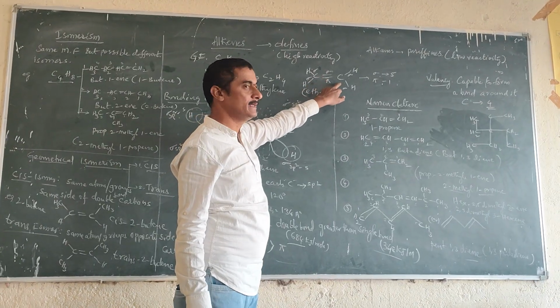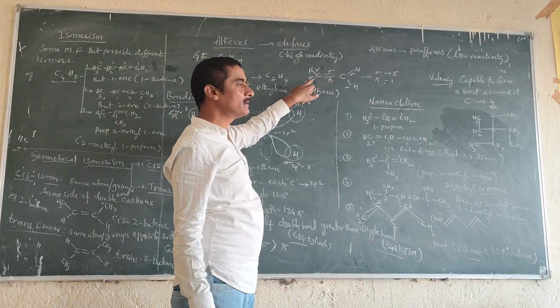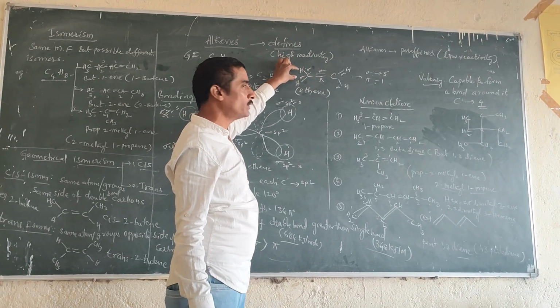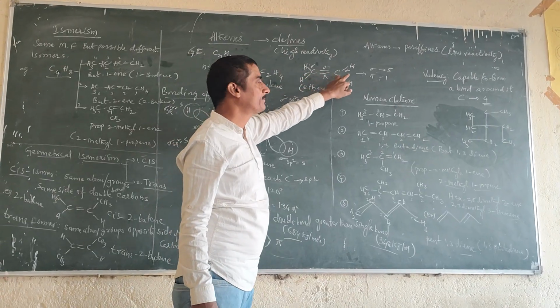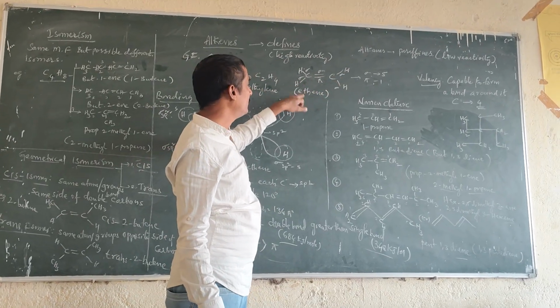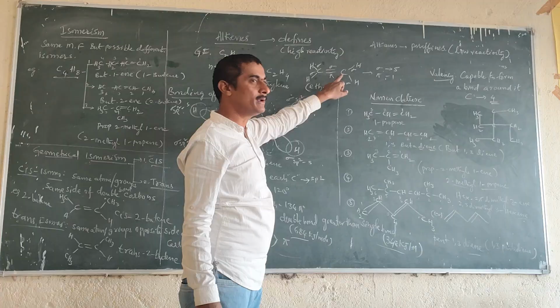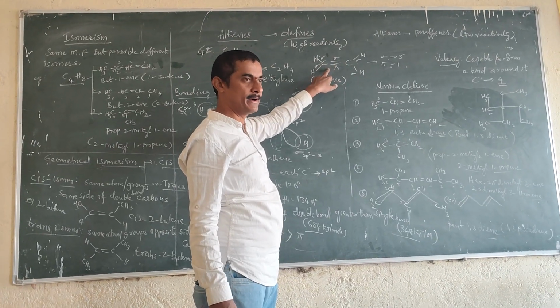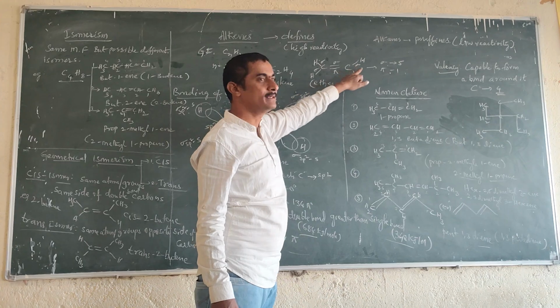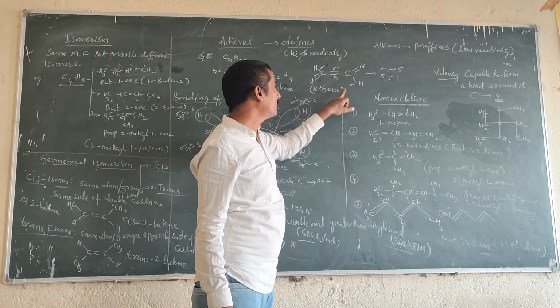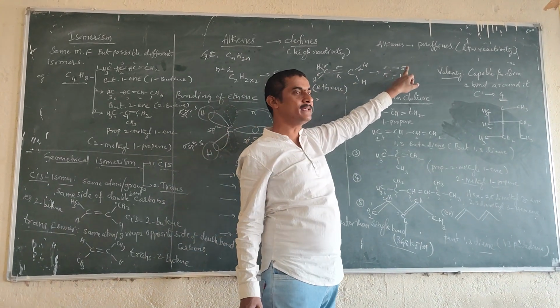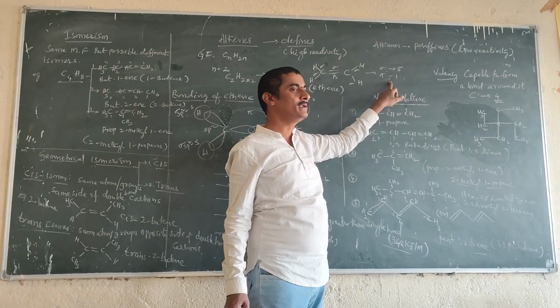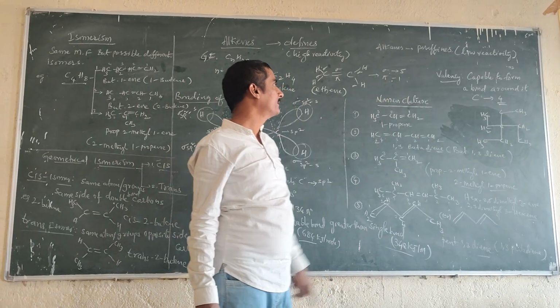C double bond C and 4 hydrogens are there. 2 hydrogens are bonded to each carbon. Between carbon and carbon, there is one sigma bond and one pi bond. The remaining are all single bonds. So totally, how many sigma bonds are there? 5 sigma bonds and 1 pi bond.